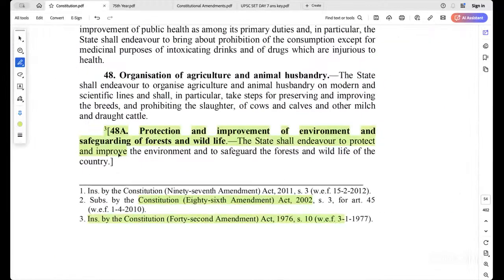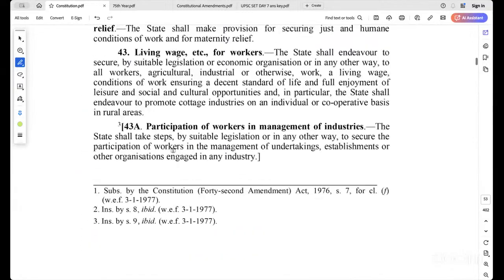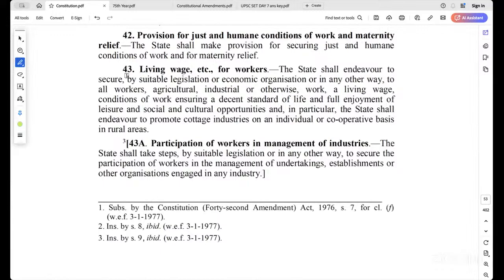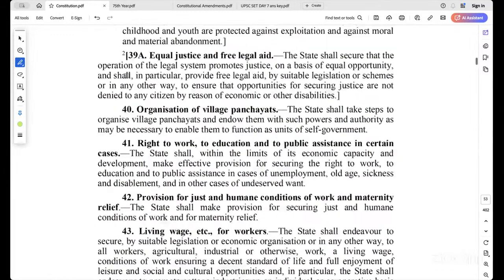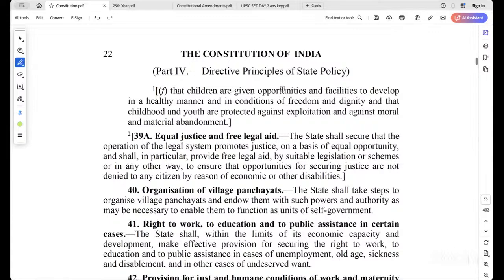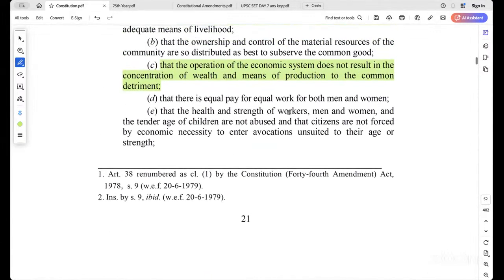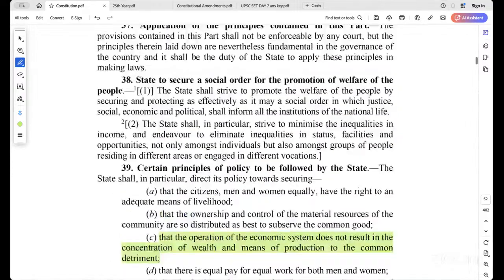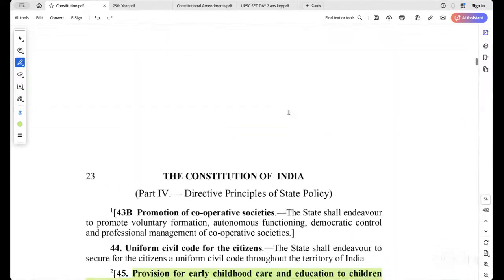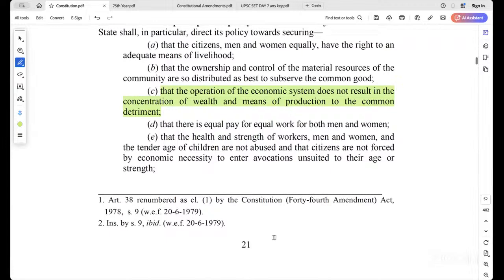So this one, 48A, that is protection of environment and forest and wildlife, that was also added. Then the children given opportunities in a healthy manner, that was also added.